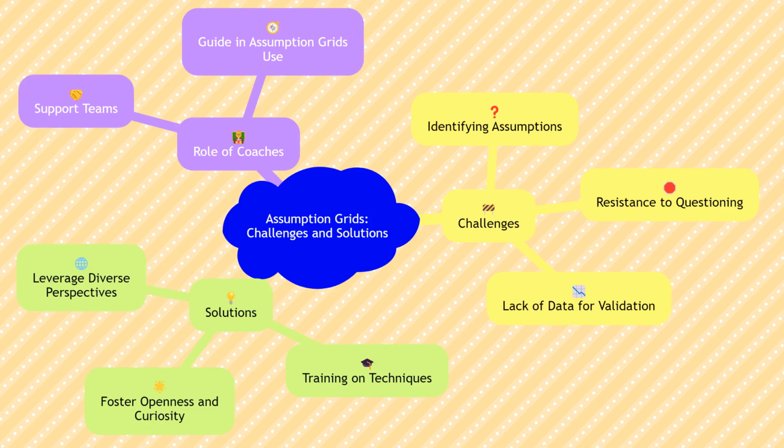While assumption grids are a valuable tool, teams may face challenges in using them effectively. Common challenges include difficulty in identifying assumptions, resistance to questioning assumptions, and lack of data for validation. Solutions to these challenges include fostering a culture of openness and curiosity, providing training on assumption identification and validation techniques, and leveraging diverse perspectives within the team. Coaches can also play a key role in addressing these challenges and supporting teams in their use of assumption grids.